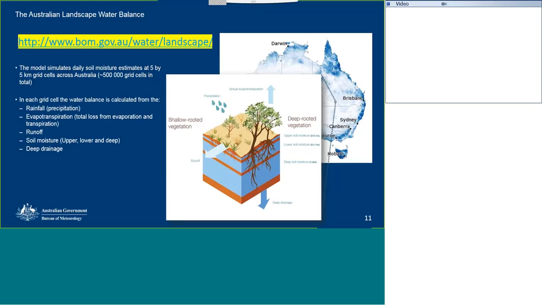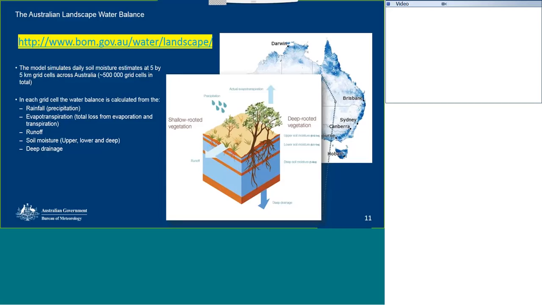A conceptual diagram of the processes occurring at each grid cell will be shown on the next slide, which I understand you may not be seeing live at the moment, but that's okay. But this, I know, all good, excellent. So it's shown in the conceptual diagram on the right here.